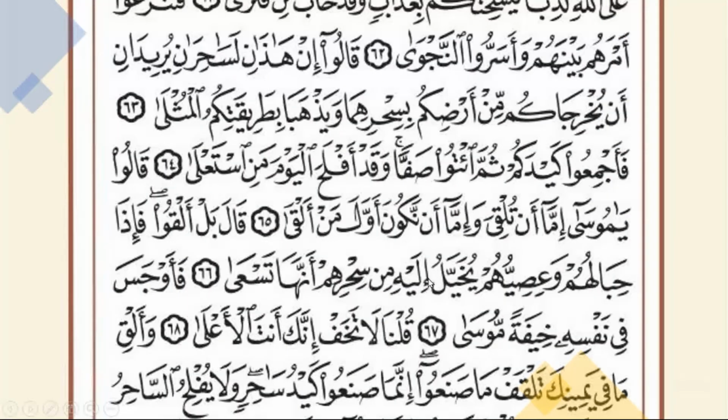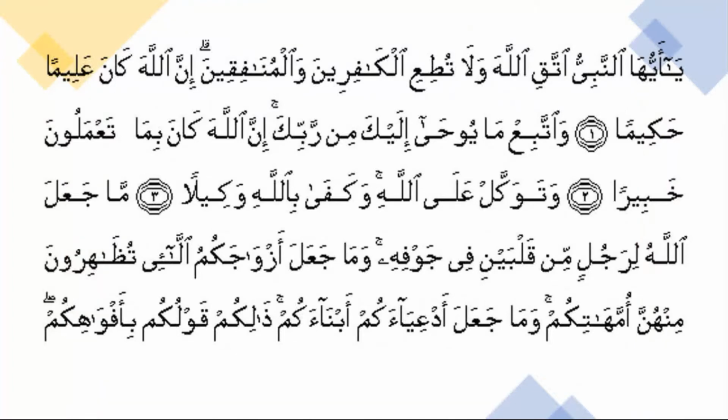Here's وألقي. Here is the lam in the middle of the word and you can see sign of sukoon on top. So this is izhar. So the rule here is izhar. Let's see here وتوكل على. وتوكل is a command verb and you can see lam at the end of the word with sign of sukoon on top because it is followed by ain. So it is izhar because it is followed by ain. وتوكل على الله.